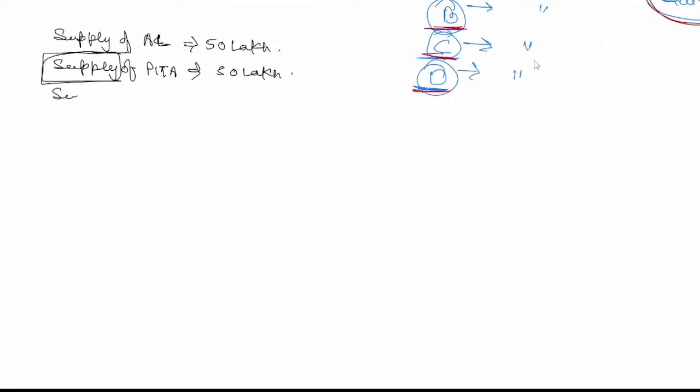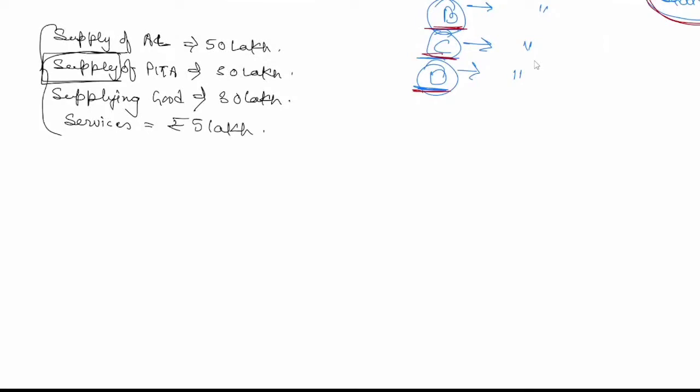Suppose I am supplying goods, any goods which is not exempt, say 30 lakhs. And my services limit, services which I am giving, is say 5 lakh. So now is this dealer eligible to get registered under this act? What do we do for considering aggregate turnover? Will anyone help me out? Is there anything which has to be thrown out of it, or will everything be taken from here?